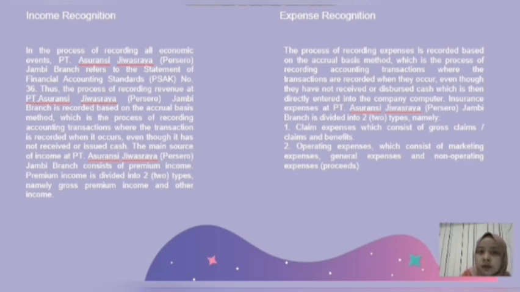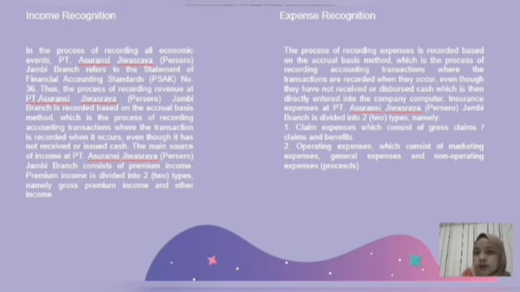So let us look at income recognition by PT Asuransi Jiwasraya. In the process of recording all economic events, PT Asuransi Jiwasraya Jambi refers to the Statement of Financial Accounting Standard, PSAK number 36. Thus, the process of recording revenue at PT Asuransi Jiwasraya is recorded based on the accrual basis method. Of course, we know what the accrual basis method is, which is the process of recording accounting transactions, where the transaction is recorded when it occurs, even though cash has not been received or issued. The main sources of income at PT Asuransi Jiwasraya consist of premium income, and premium income is divided into two: gross premium income and other income.